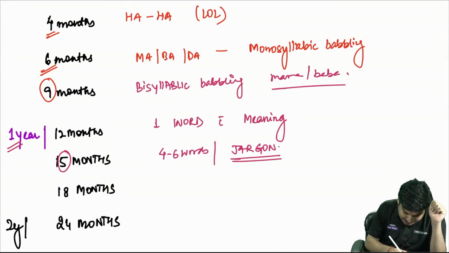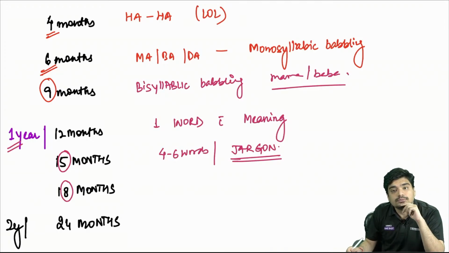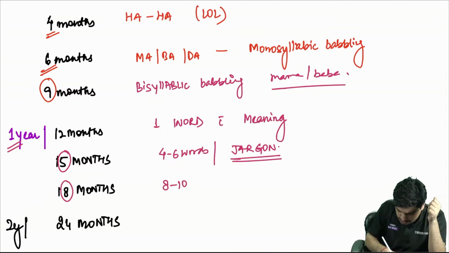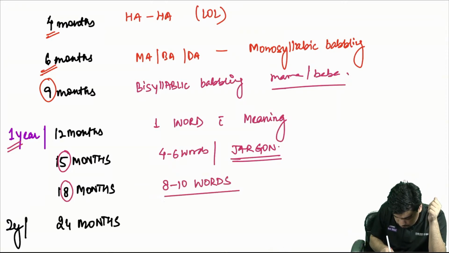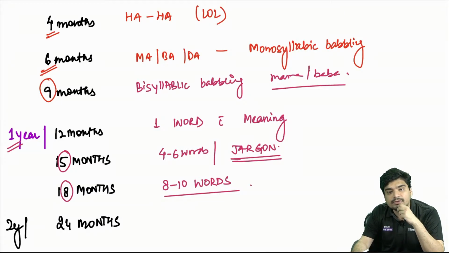18 months. 18 has 8 in it. Vocabulary will be 8 to 10 words.